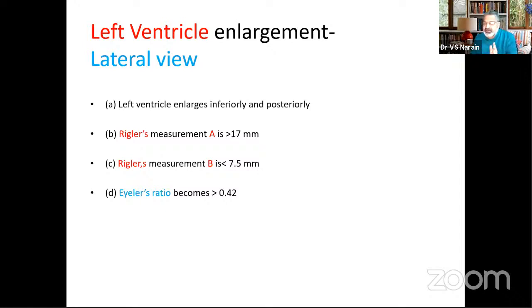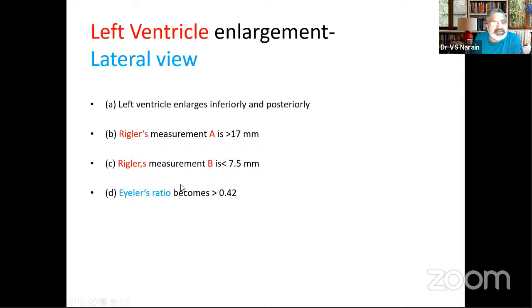When we turn the patient from the PA view, when we screen the patient, at a left anterior oblique view of about 60 degrees, the left ventricle should be able to clear the spine. And if at 60 degrees it is not clearing the spine, it is likely that the LV is enlarged. But in the lateral view, obviously, that space between the ventricle and the spine should be clear. If it is full, then it's likely to be left ventricular enlargement.